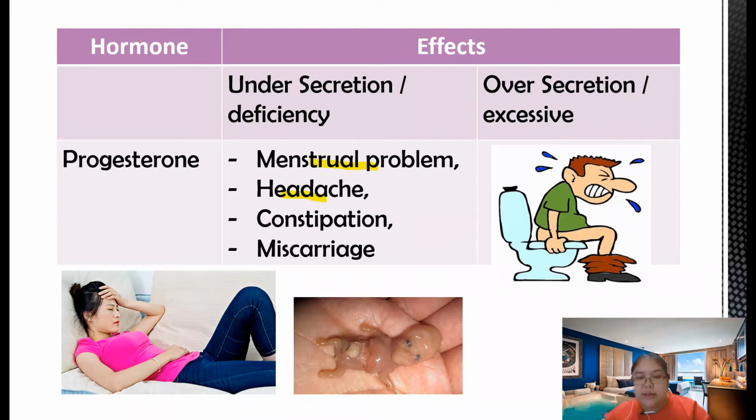This one is a diagram for miscarriage. Maybe the baby cannot stay longer in your body. After that, miscarriage, keguguran. Now we're going to see another hormone for the female.